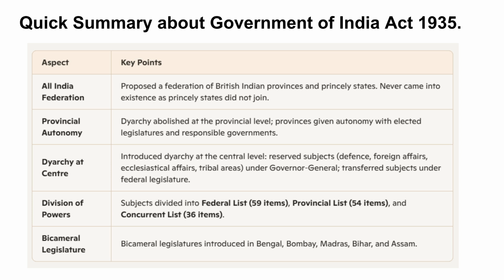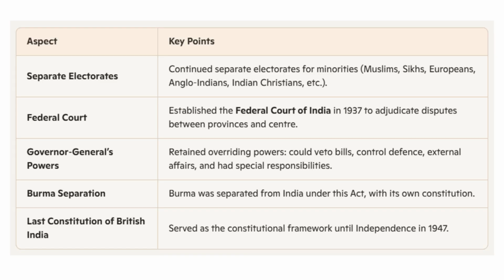Here is a quick summary of the Government of India Act 1935. Key provisions included the proposal for an all-India federation, abolishing diarchy at the provincial level, and introducing diarchy at the center with reserved and transferred subjects. Additional key points of the 1935 Act included the continuation of separate electorates, the establishment of the federal court, and the retention of overriding powers by the Governor-General. It also led to the separation of Burma.